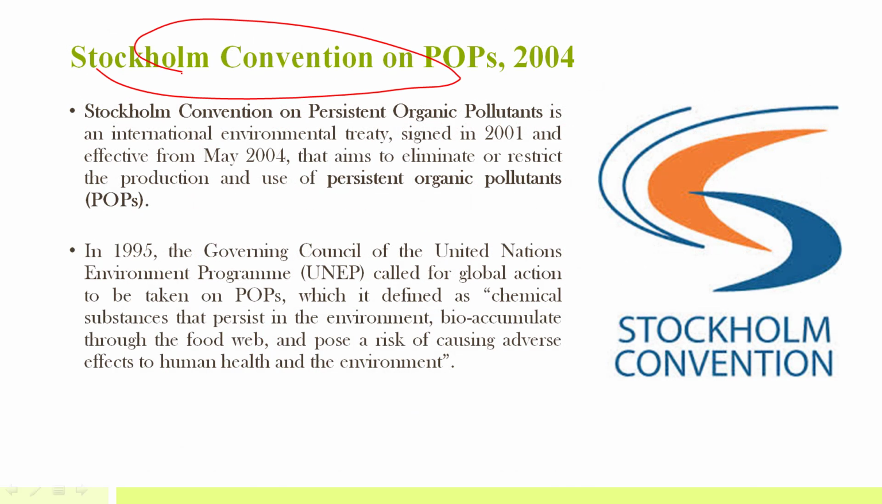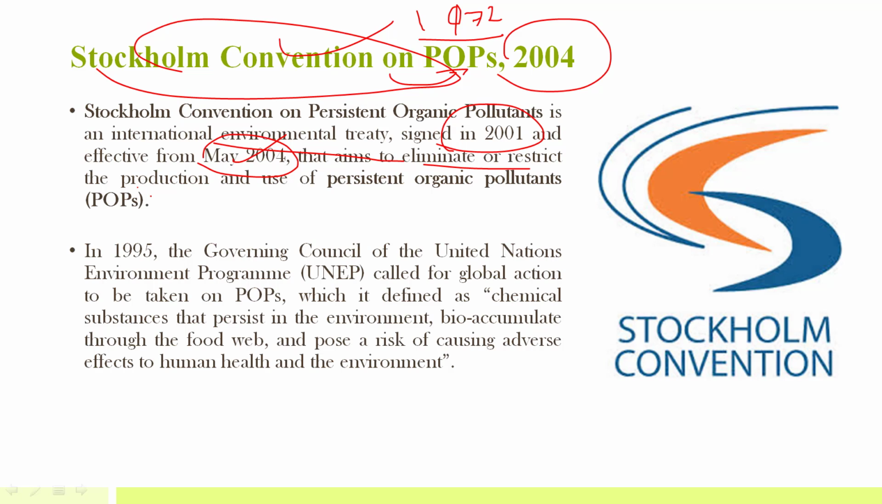Then there was the Stockholm Convention. Remember, the Stockholm Conference was in 1972. That was on environment. The Stockholm Convention was on persistent organic pollutants. It was in 2004. So it's an international environment treaty. It was signed in 2001, but after ratification, it came into force in 2004. It aims to eliminate or restrict the production and use of POPs, that is persistent organic pollutants.